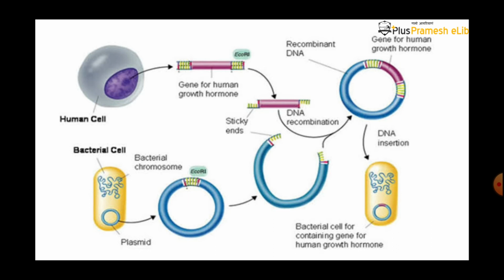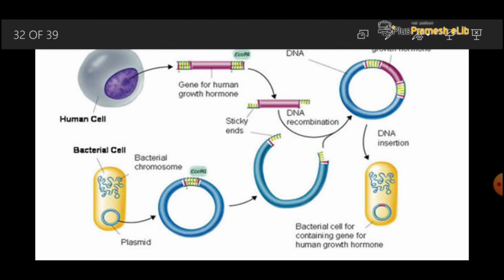Here is a bacterial cell, and suppose this bacterial cell produces some essential product that we want to introduce into a human cell, or we want to introduce some human cell feature into the bacteria.